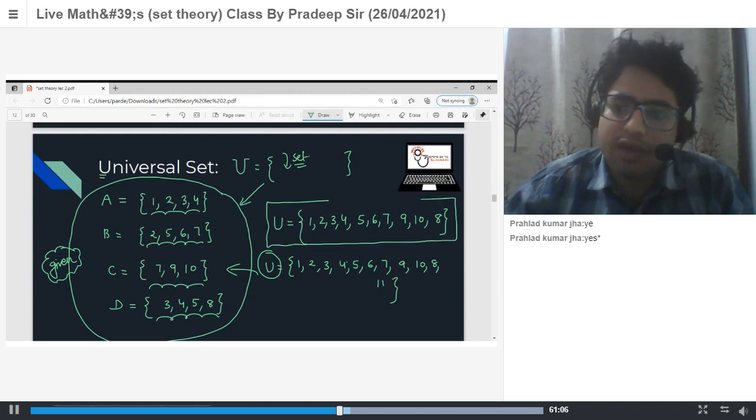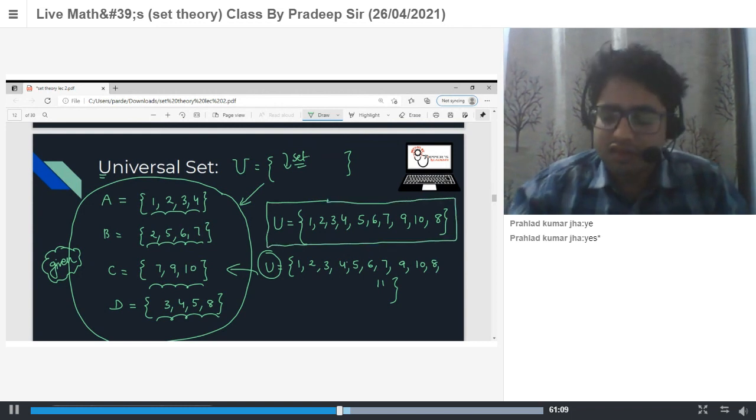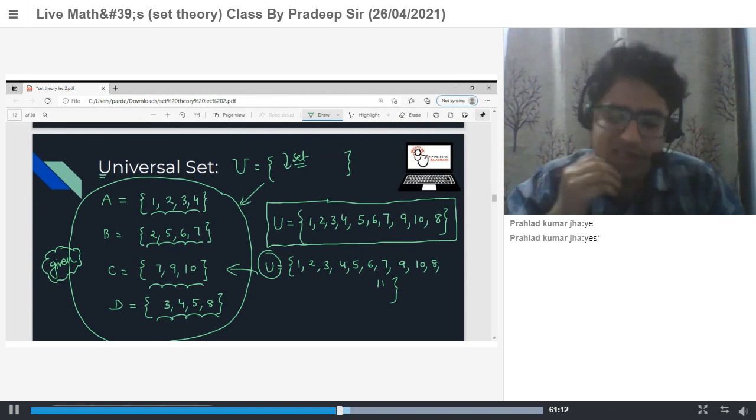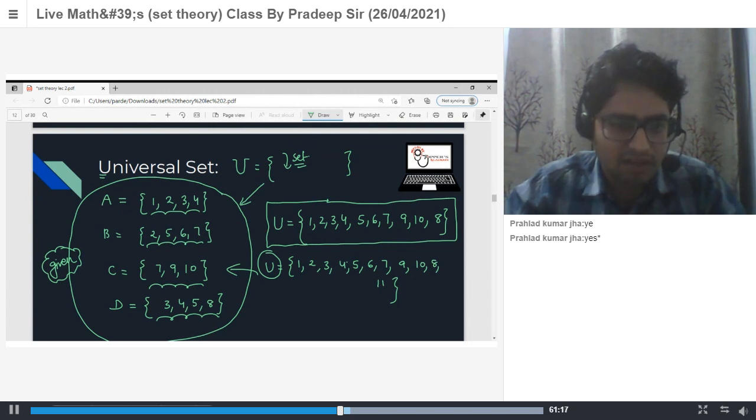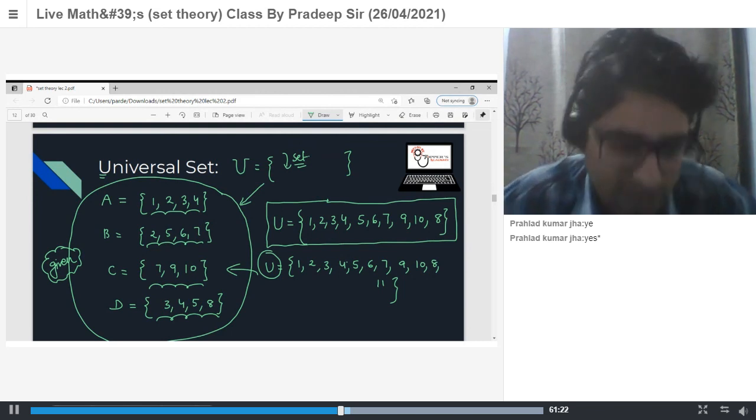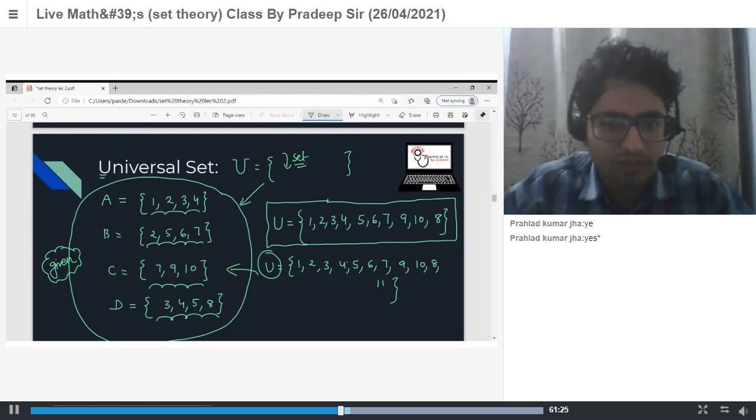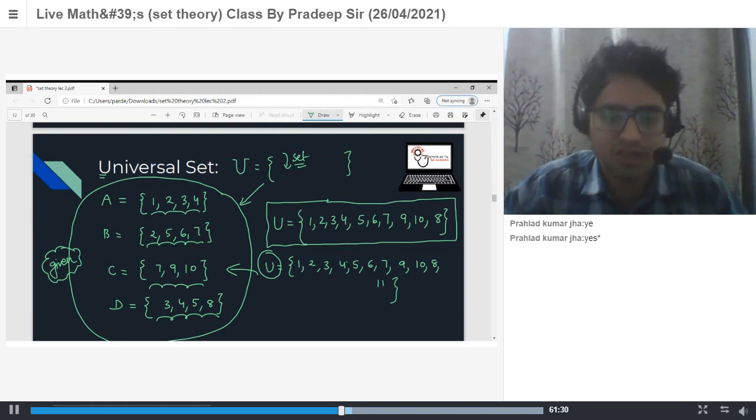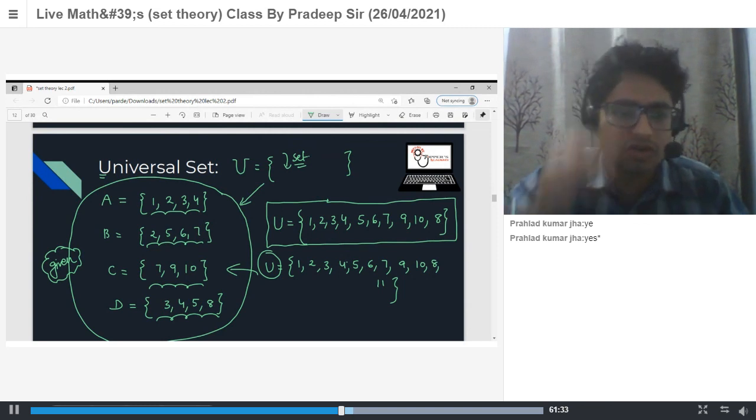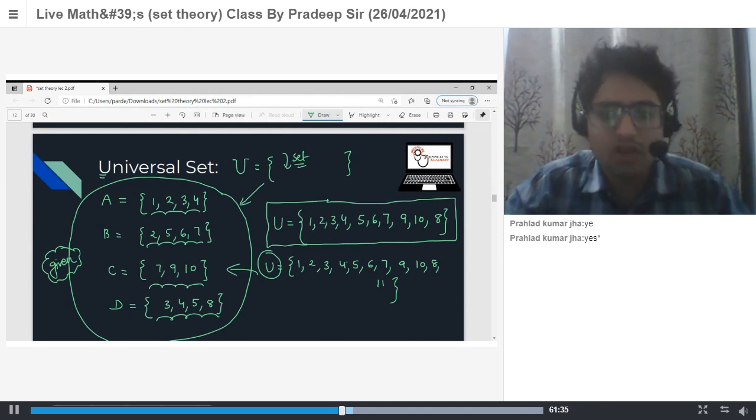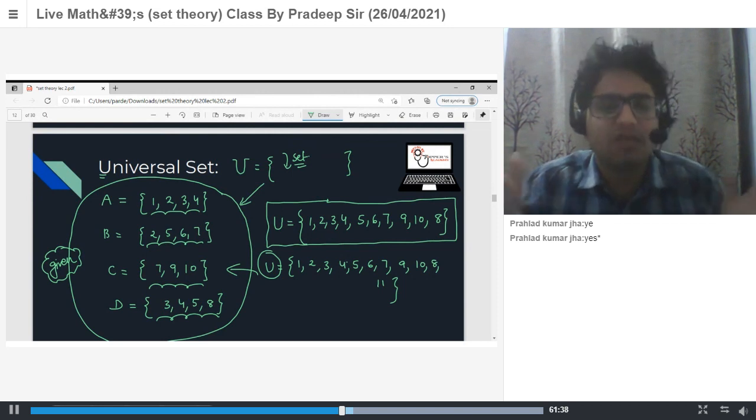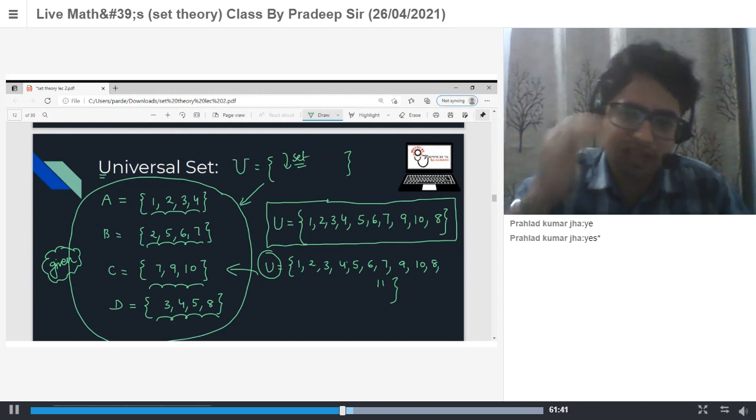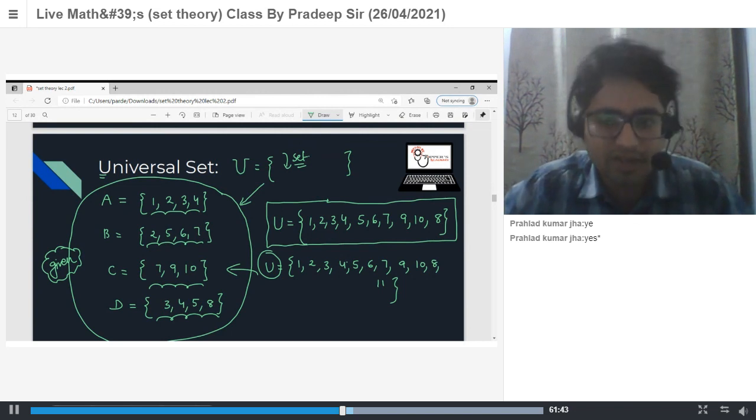The more appropriate answer is the collection of all elements in A, B, C, D, or you can say the superset of all given sets, without adding extra elements which do not belong to any given set. So the universal set is the superset of all sets. Basically, you can say it is the collection of all elements in all the sets.